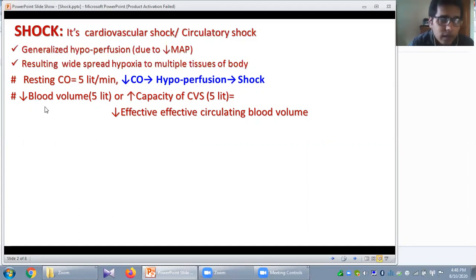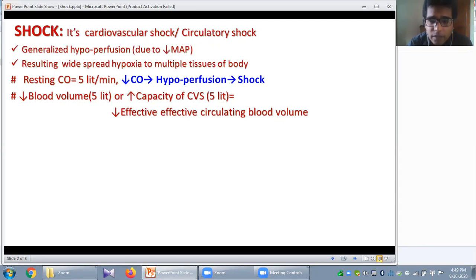Okay. Another thing, we know the normal blood volume is 5 liter and the normal capacity of the cardiovascular system is 5 liter. So when the capacity is 5 liter and the blood volume is 5 liter, that means blood volume matches the capacity of the cardiovascular system, then an effective circulating blood volume will be maintained.